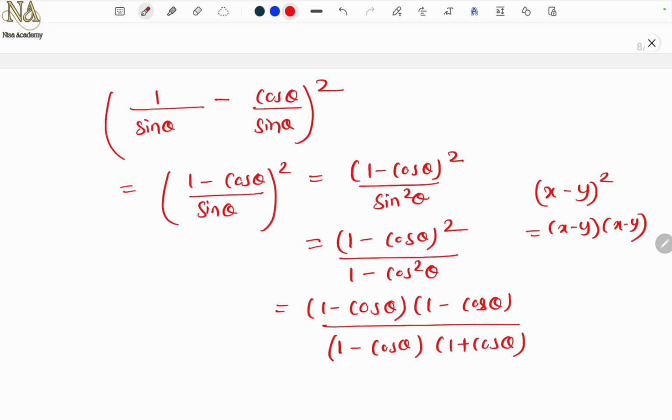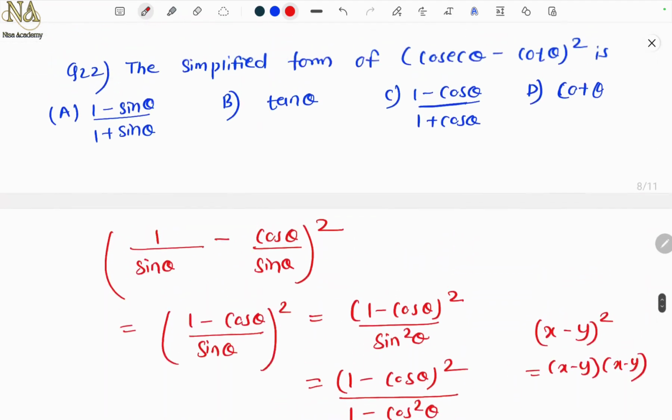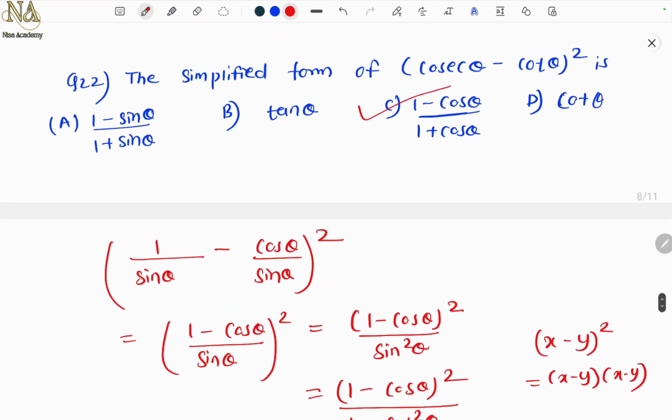A square minus b square. Okay, so this gets cancelled. So what remains? 1 minus cos theta upon 1 plus cos theta. So the answer is option C. Okay, this is a problem from your NCERT textbook exercise.